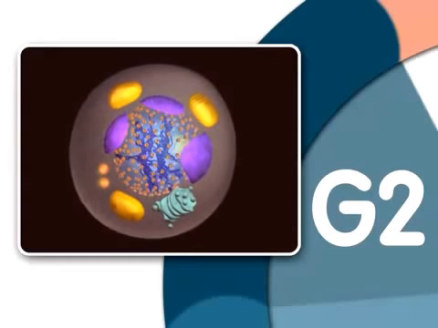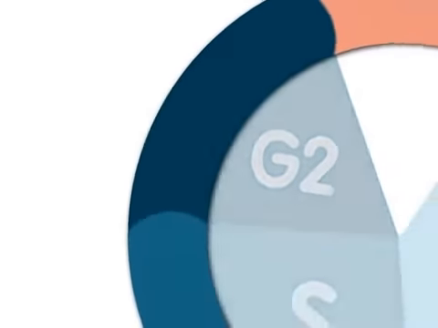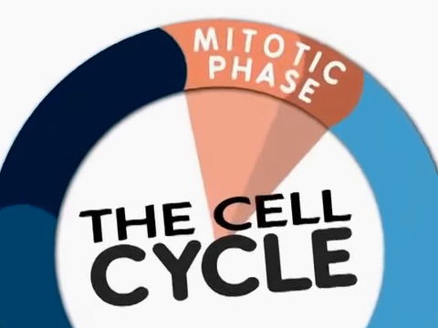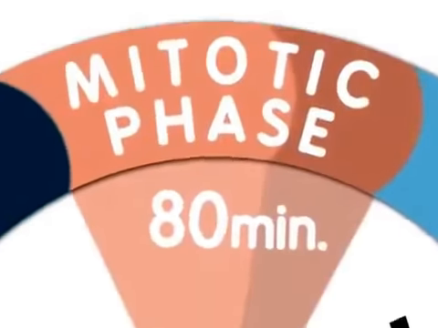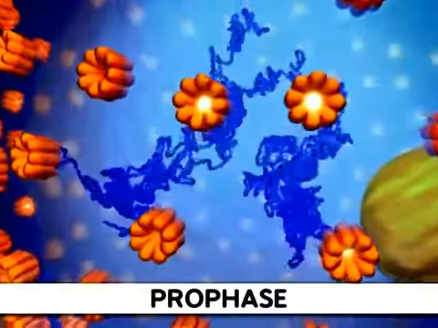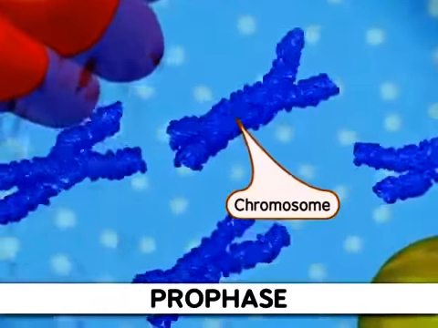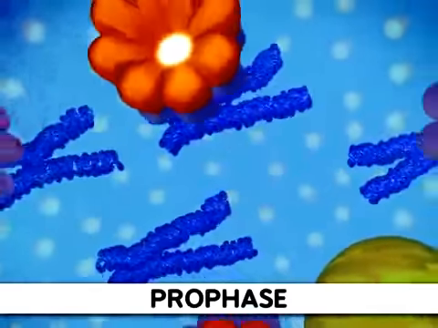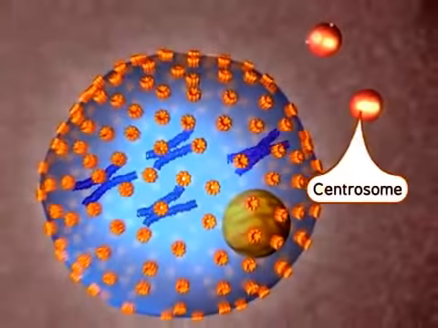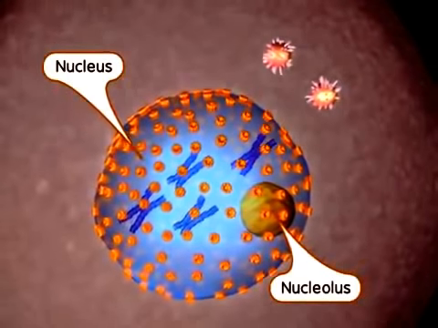Once the cell has duplicated DNA in the nucleus and two centrosomes have appeared in the cytoplasm, mitosis can begin. For a typical eukaryotic cell, this will last about 80 minutes. During the first stage of mitosis, called prophase, we first see the classic chromosome structure. This occurs through a condensation process. At the same time, protein strands called microtubules appear from the centrosomes in animals. Finally, a structure found within the nucleus, the nucleolus, disappears.